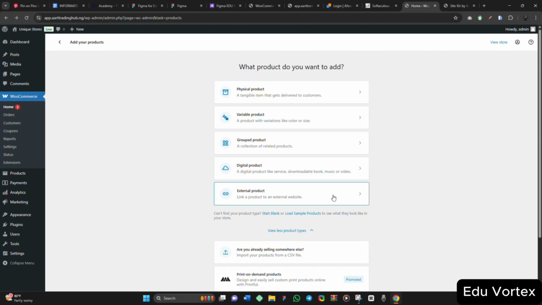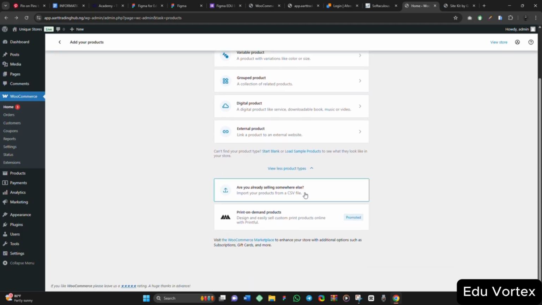So these are the list of products we have: the physical products, variable products, group products, digital products. The most common one is the physical products, then variable products because of the variations, and also the digital products. Those three are very common, but all these five are types of product that we have.